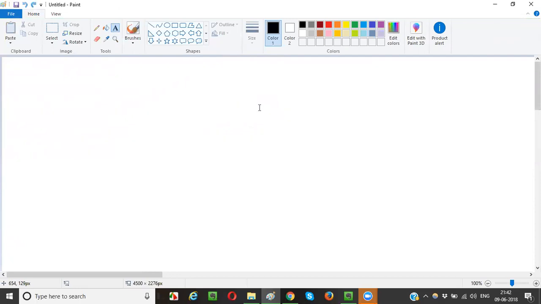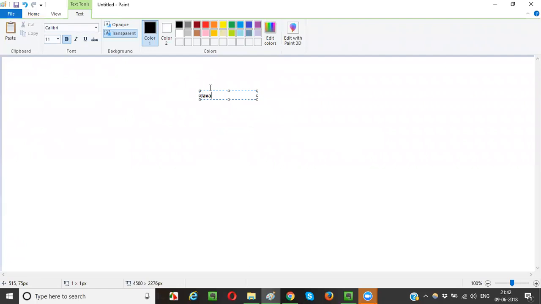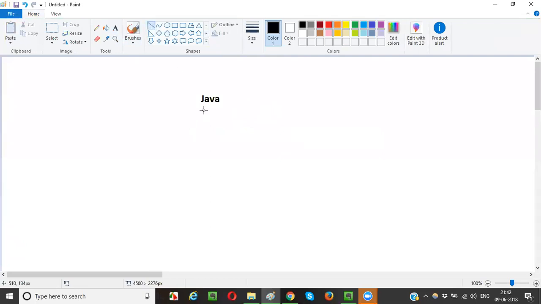Let me increase the font so that you can see properly. I can divide Java into two types.